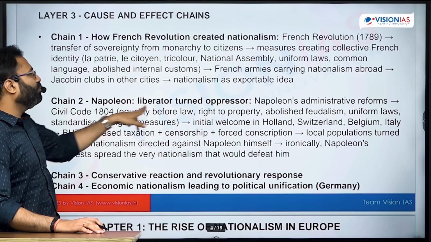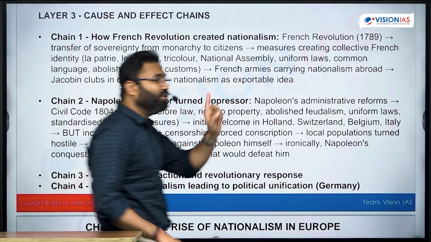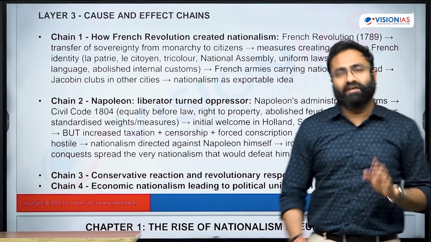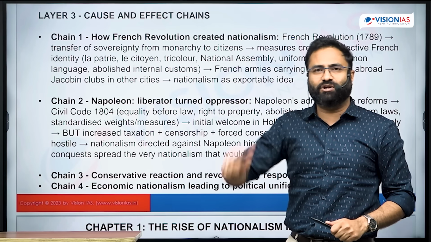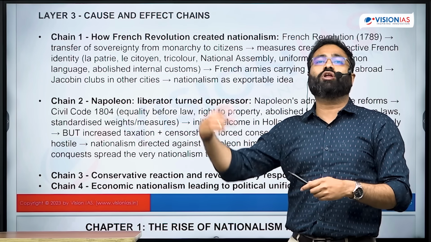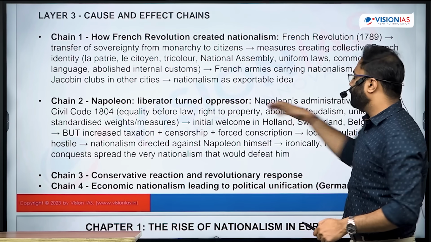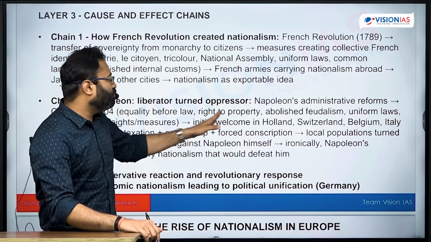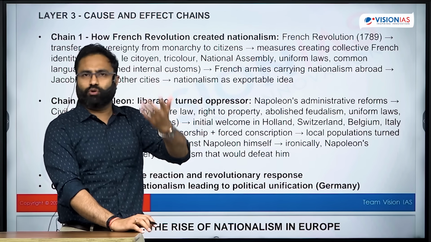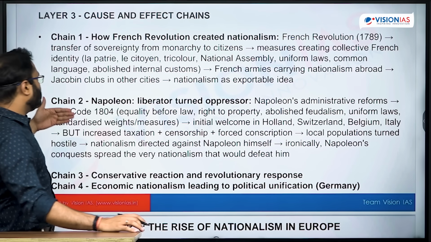Next is Napoleon, liberator turned oppressor. You can assume UPSC also asked in this manner: Napoleon, who was the child of the revolution, eventually became the killer of the revolution. So liberator turned oppressor. How had it happened? Napoleon's administrative reforms: in 1804, Napoleon brings a code. There was the civil code.